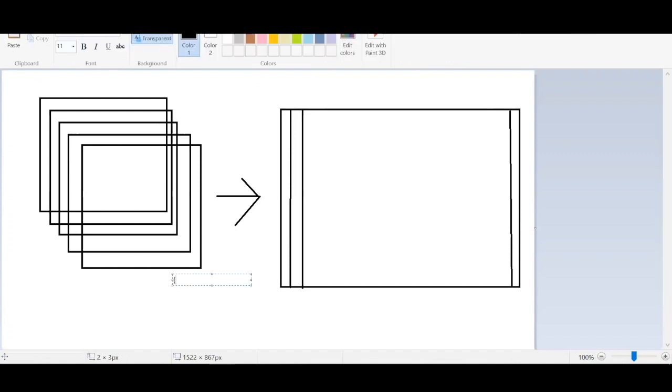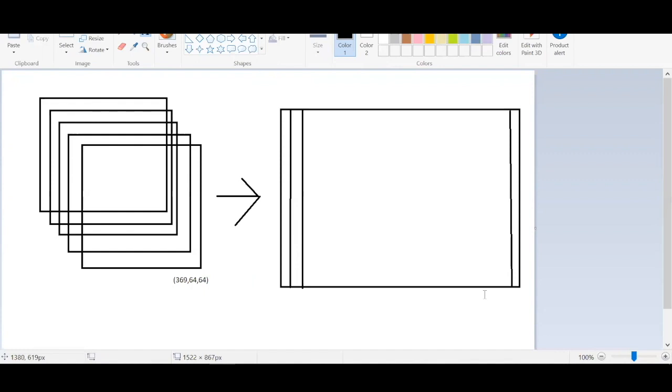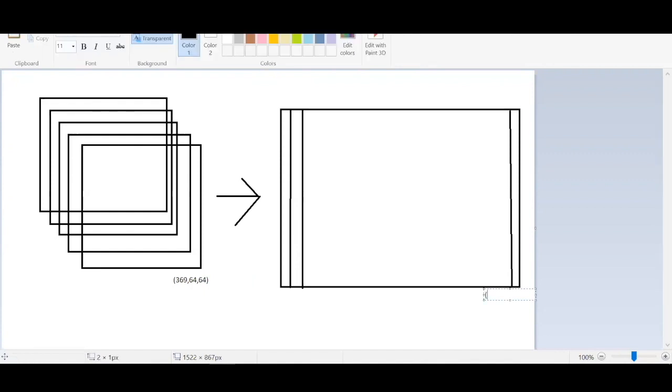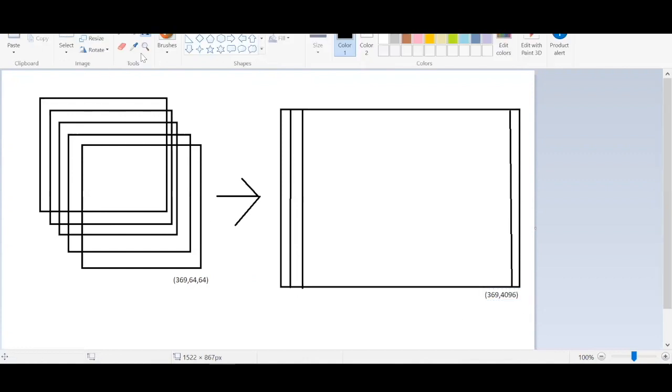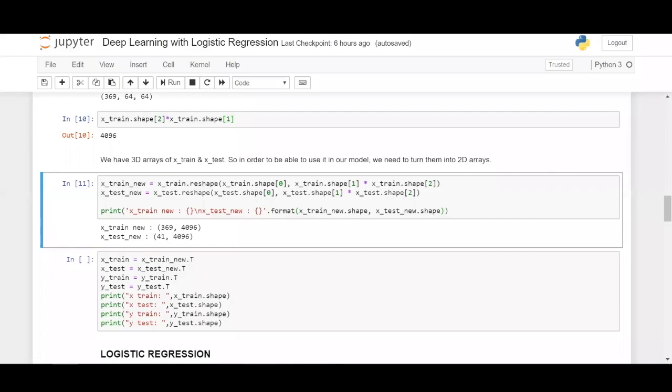So this shape is going to be 369, 64, 64, whereas this one is going to be 369, 4096. So it becomes much easier for the data to be trained on the model.